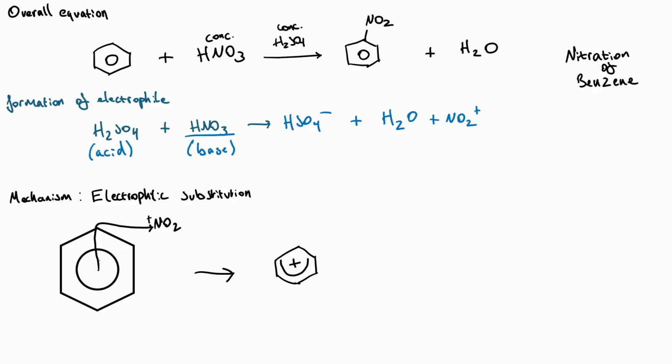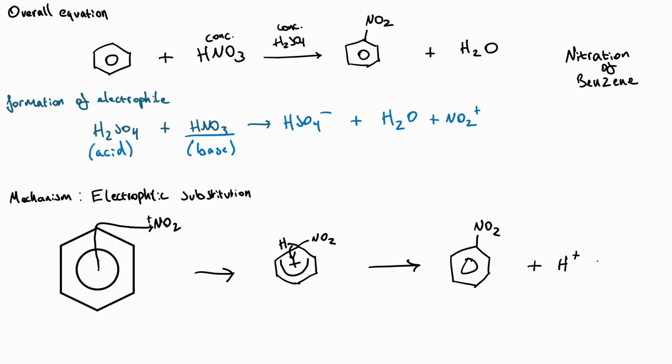We're also going to show the bonds to hydrogen and the bonds to the nitronium. From there, electrons move from the carbon-hydrogen bond to restore the delocalized ring. So we show that with an arrow going into our positive charge. That will then form nitrobenzene, and release H+.